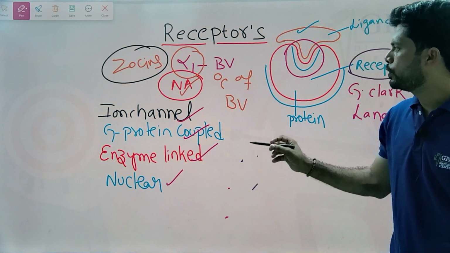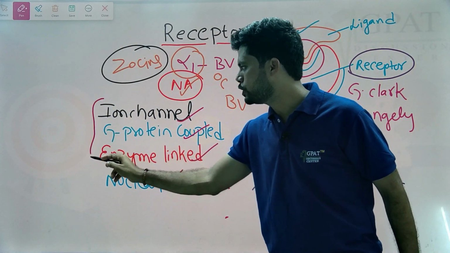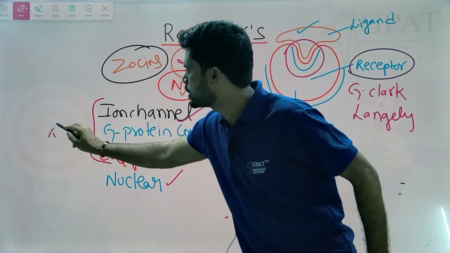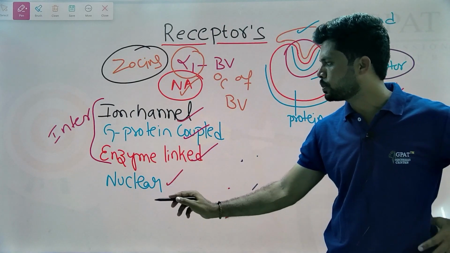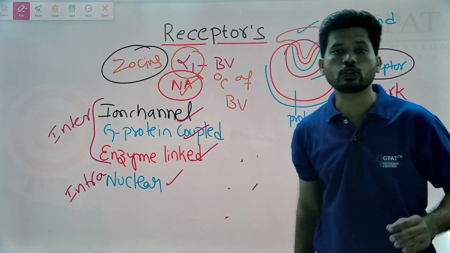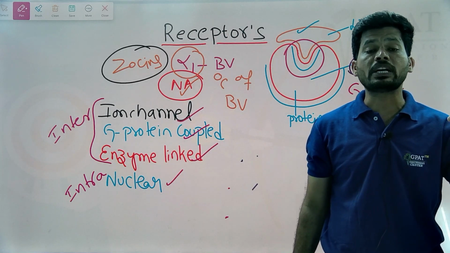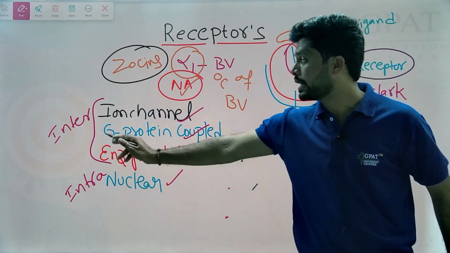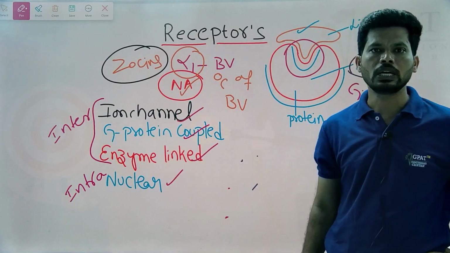First we will focus on the ion channel receptors. Receptors like ion channel receptors and G protein coupled receptors are known as intercellular receptors. When coming to nuclear receptors, they come under the category of intracellular receptors, because nuclear receptors are located within the cell. The others are generally located through the cell membrane, between two cell membranes. That's why these are intercellular, in between two cell membranes, and nuclear receptors are located within the cell, intracellular.